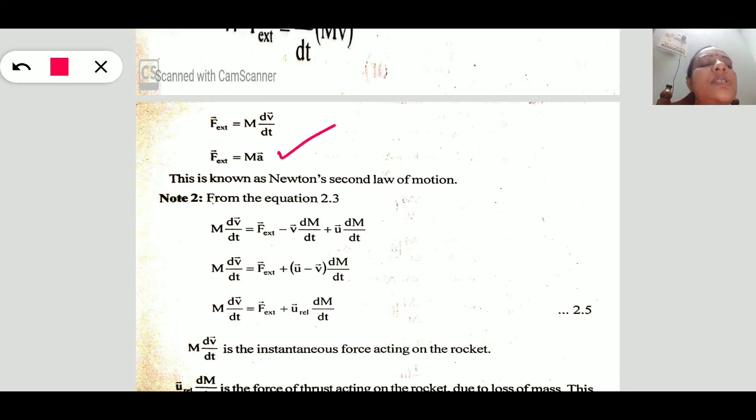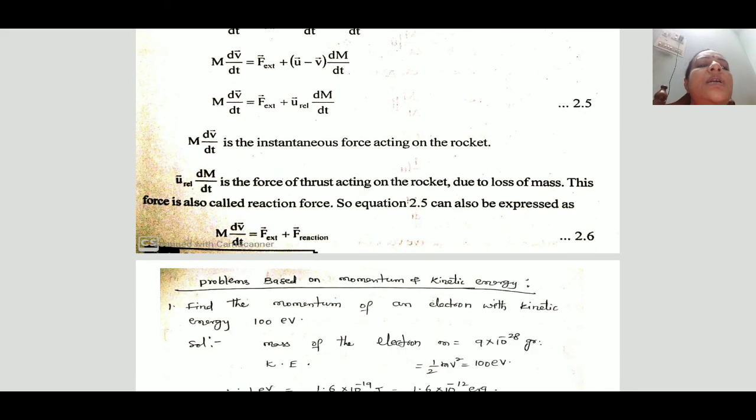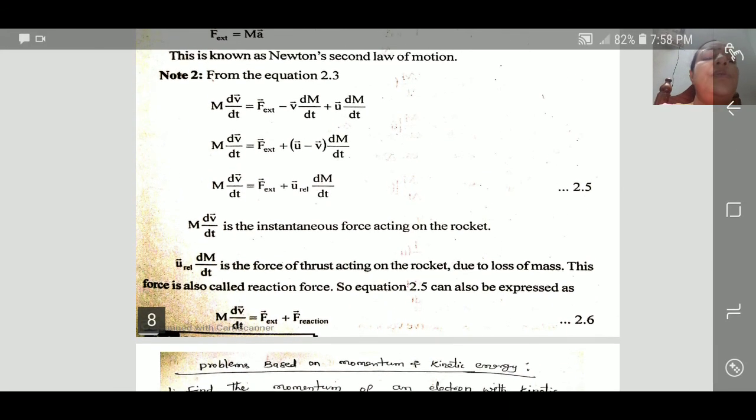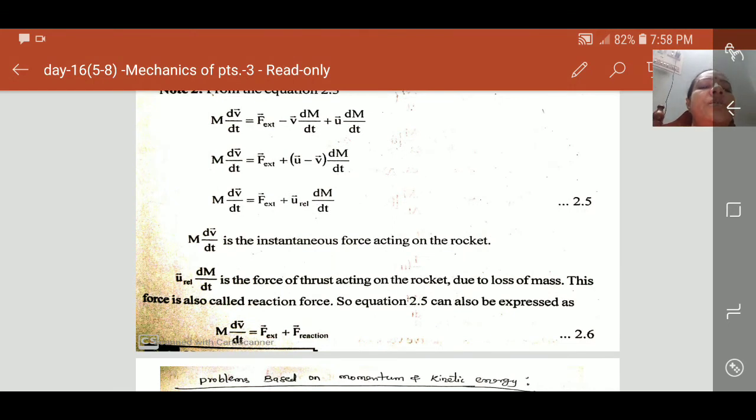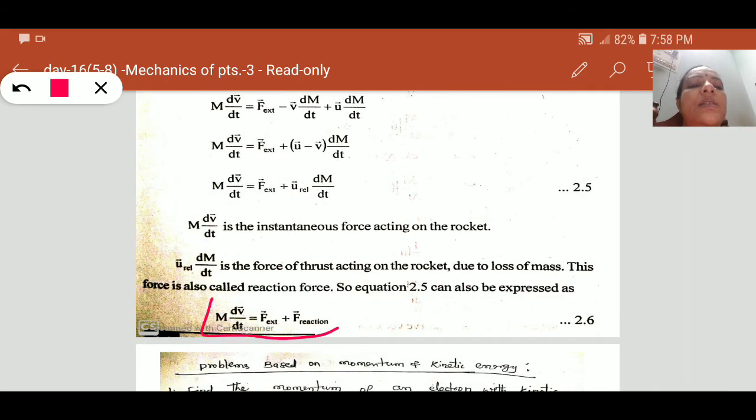In terms of thrust, we can write this equation as here. This u minus v into dm by dt is nothing but a reaction force. This is considered to be the thrust. So on substituting, we get m dv by dt is equal to F external force plus F reaction. So this is in terms of thrust.